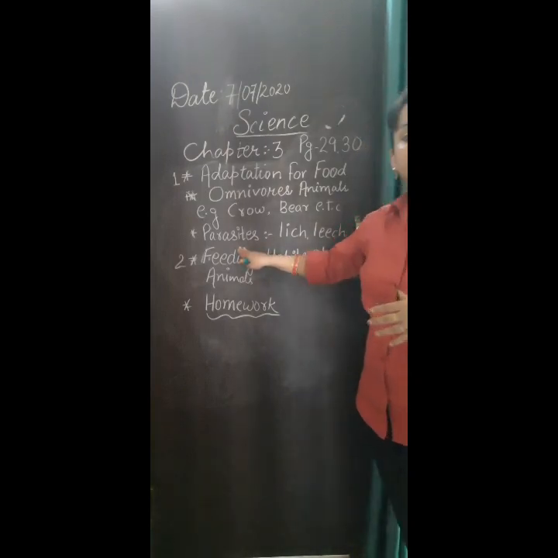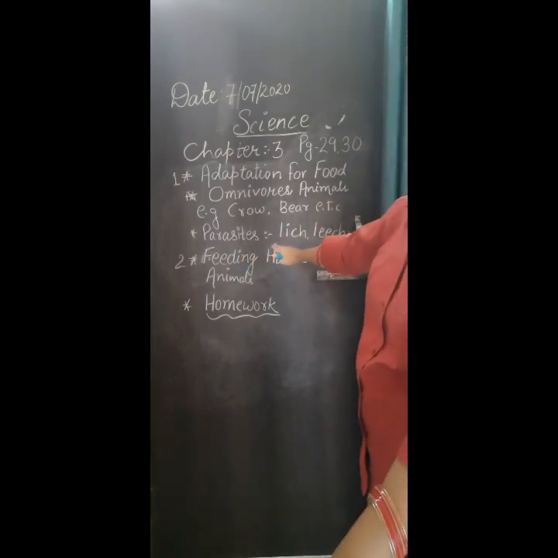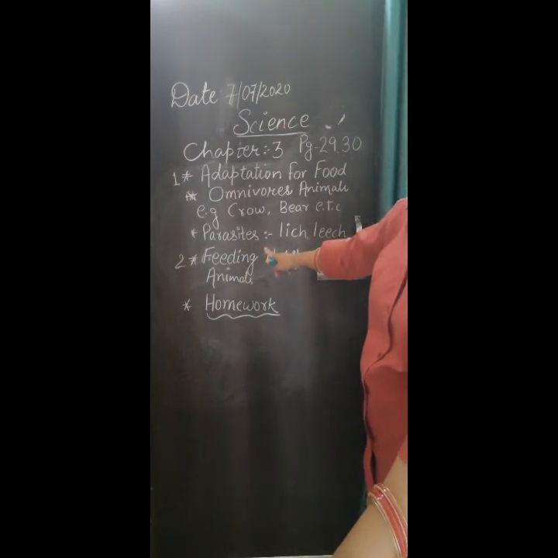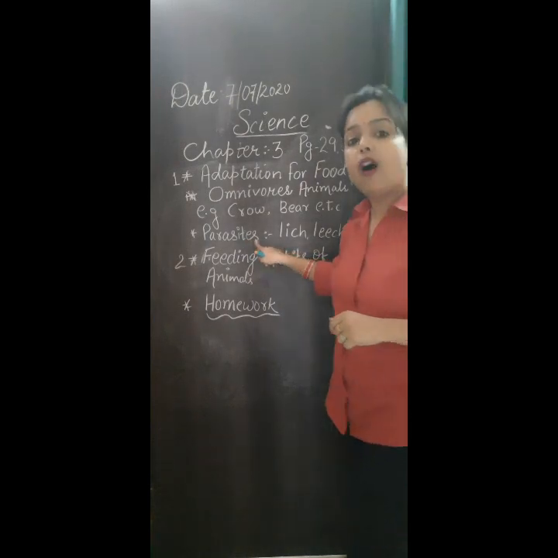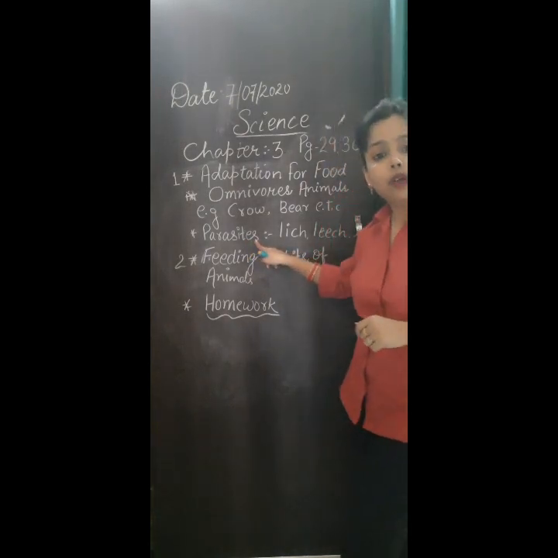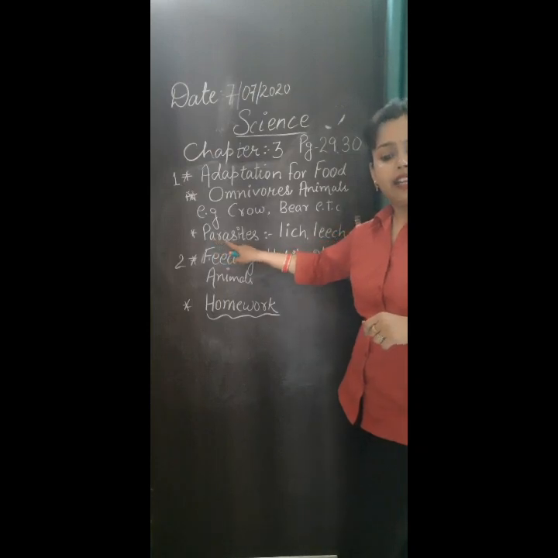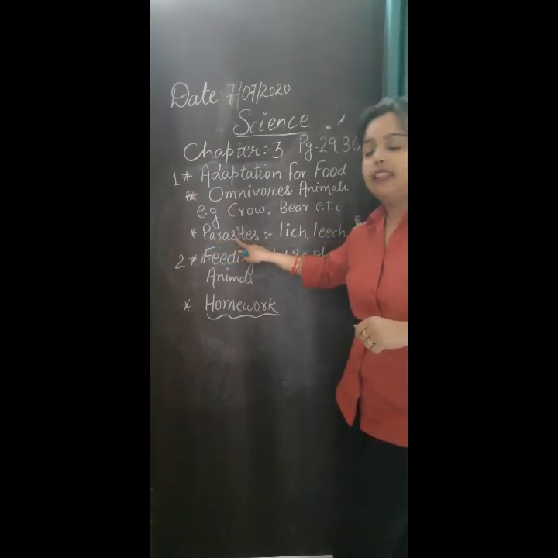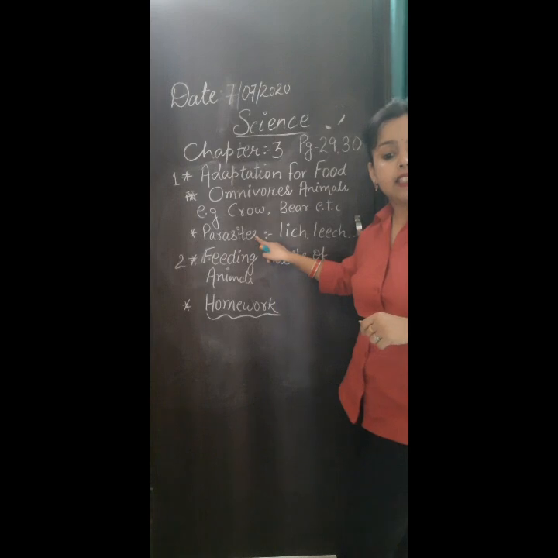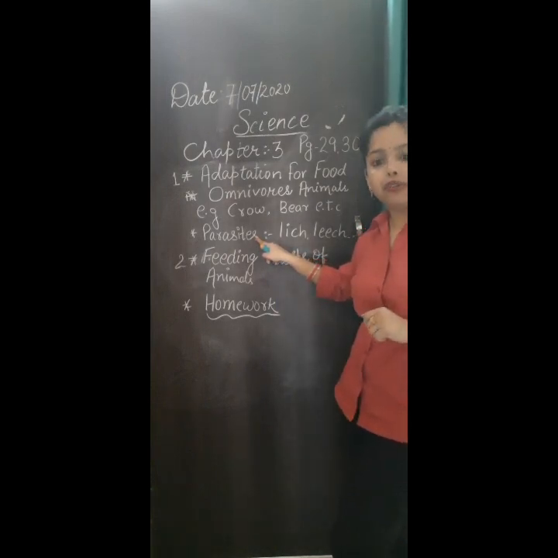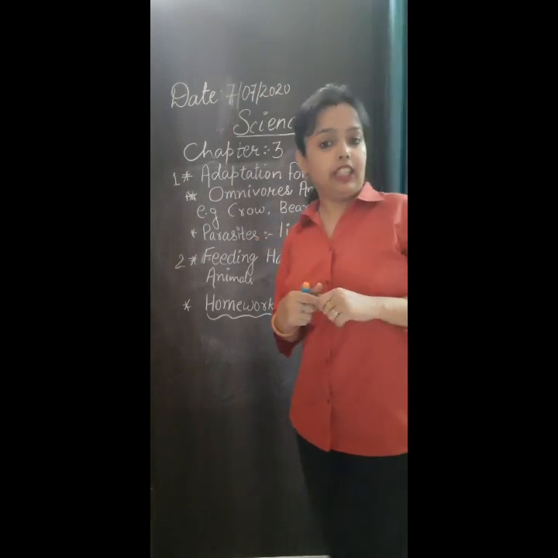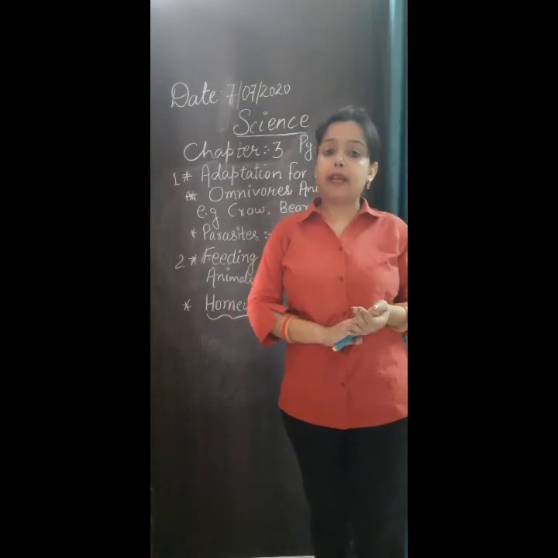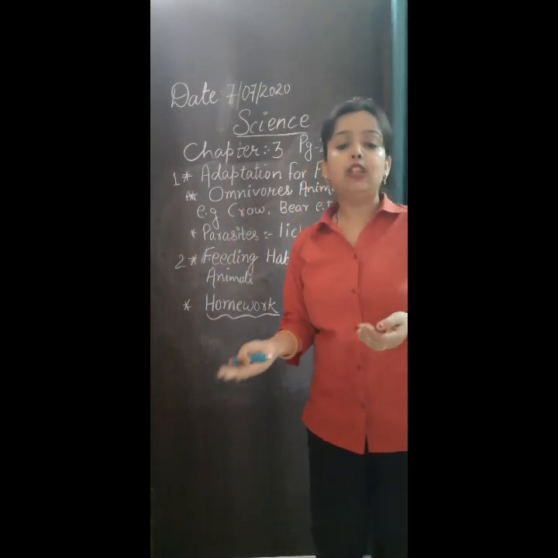Now come to the next paragraph, that is parasite. The next heading is parasite, P-A-R-A-S-I-T-E-S. What do we call a parasite? Now I am going to read this paragraph for you. Some animals depend on other animals to live. Some animals depend on another animal to live.